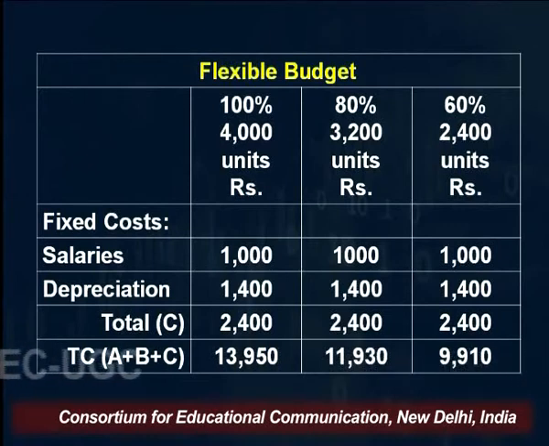So is the case for depreciation, right? So at all levels, depreciation cost is the same, 1400. So this is part C. We have calculated total fixed cost, and our objective is to find out the total budgeted cost at different capacity levels. So what I'll do, I'll add up part A, part B and part C.